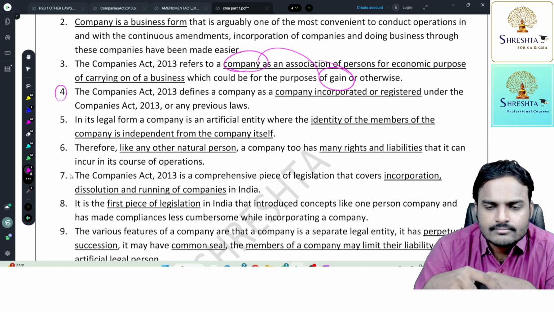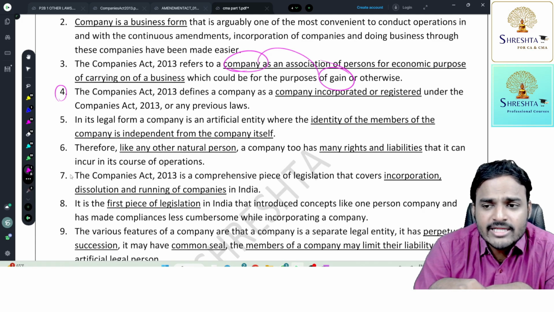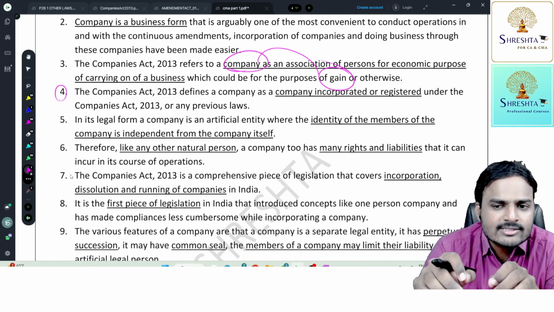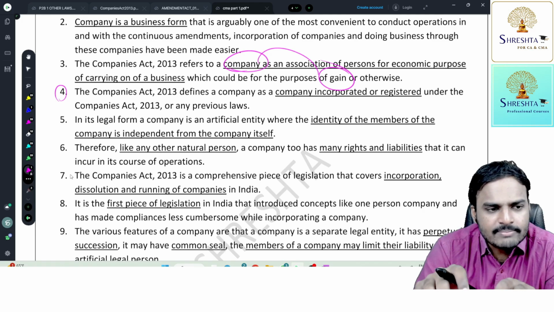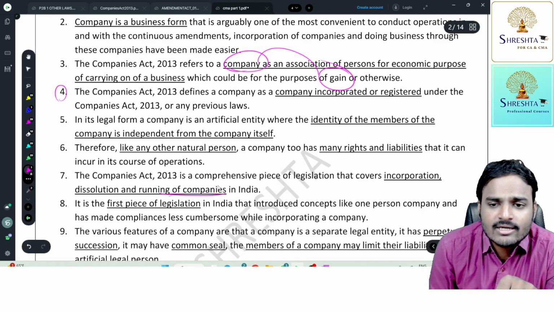Next one. Therefore, like any other natural person, a company too has many rights and liabilities that it can incur in the course of its operations. The Companies Act 2013 is a comprehensive piece of legislation that covers incorporation, dissolution, and running of the company.